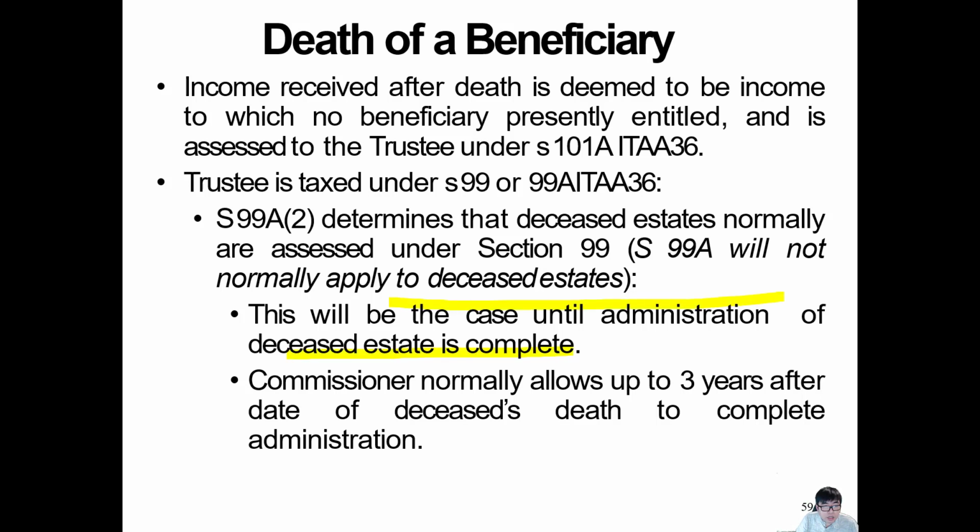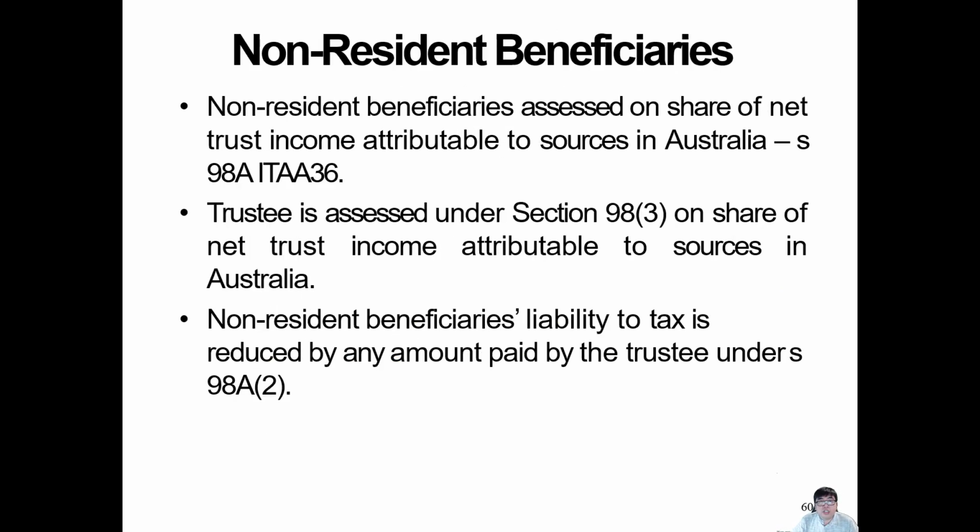This estate is complete. The Commissioner will allow up to 3 years after the death of the deceased to complete administration. So basically, they cancel the trust altogether or move the beneficiary to someone else. Non-resident beneficiary: sometimes you give the beneficiary to someone overseas. So how are we going to pay tax here? The trust is assessed under Section 98(3) on a share of the net trust income attributable to Australia. The non-resident beneficiary's liability tax is reduced by the amount paid by the trust.